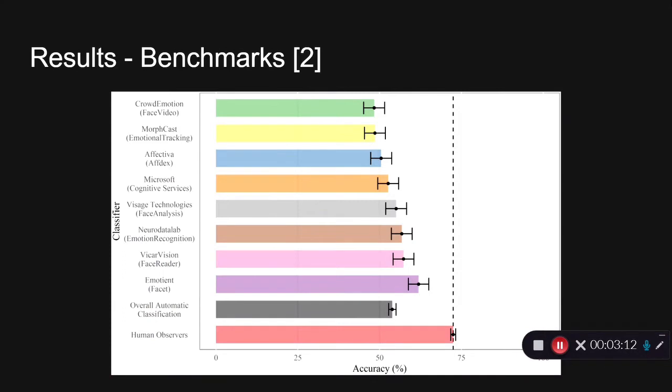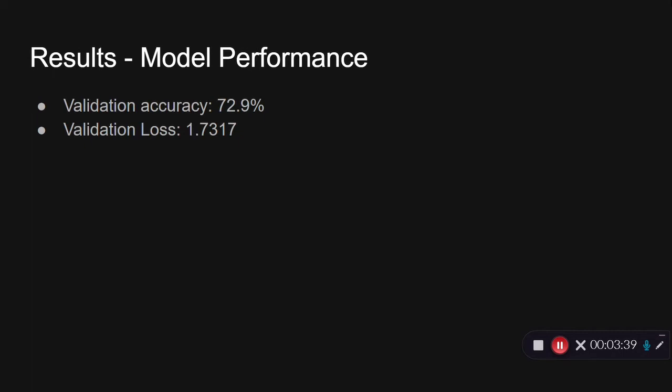And so before we talk about the results of the model, I think it's good to give a little context and look at some benchmarks. So this is the performance of 8 different commercially available facial affectation classifiers. And then it also shows the control group, which is human observers, which surprisingly enough, only score an accuracy near 75%. And so our model, we had a validation accuracy of 72.9% and a validation loss of